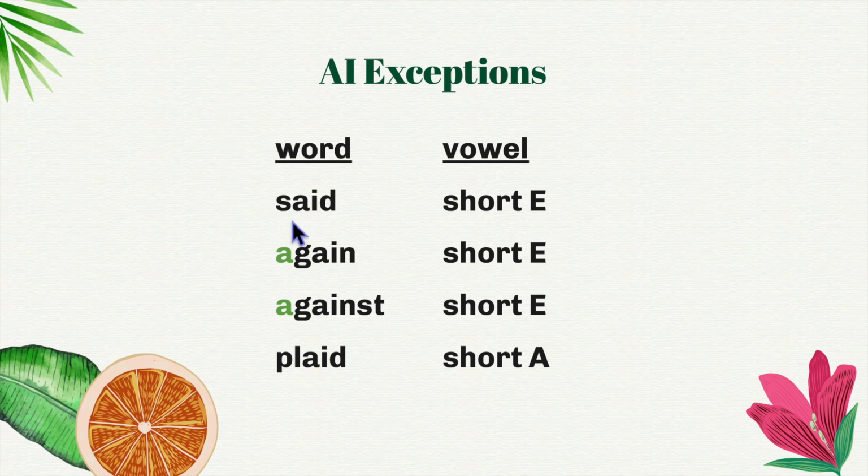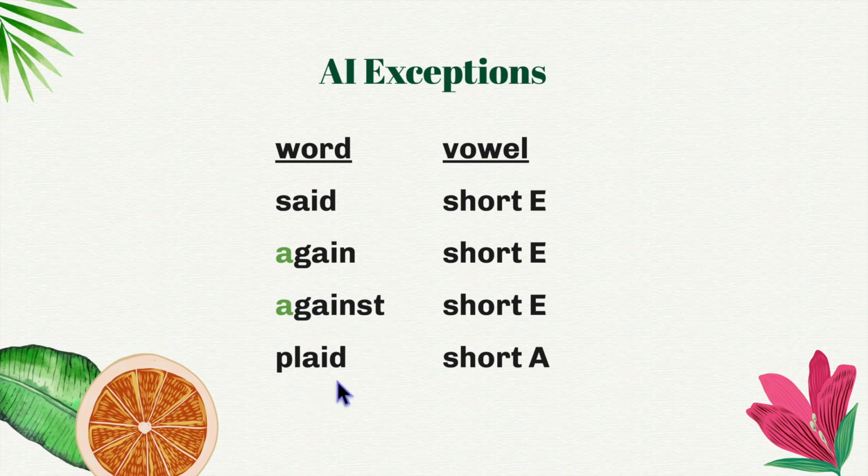The most important one is said, which has a short E. The next most important word is the word again. Note that both of these A's schwa, which means they take on a muffled sound. So this is again with a short E, and this is against with a short E. You could see the word again inside against.